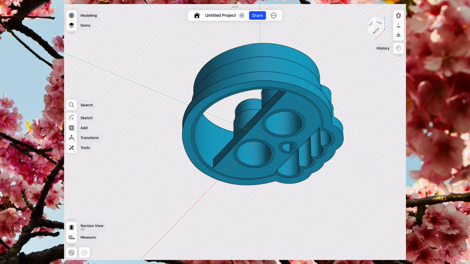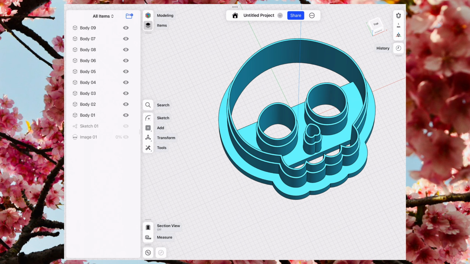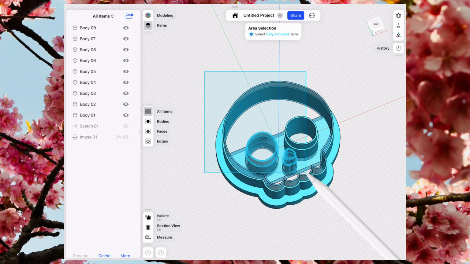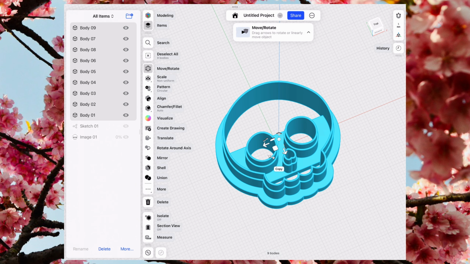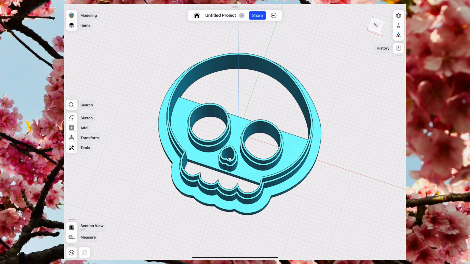To do this, open the Items panel located at the top left. Select all the bodies either by clicking them in the panel or by dragging across the model from left to right. Once all bodies are selected, click on Union to merge them into a single solid. Your model is now ready to be exported for 3D printing.